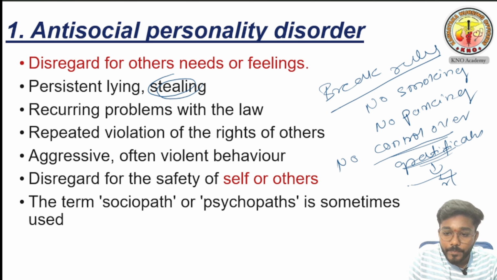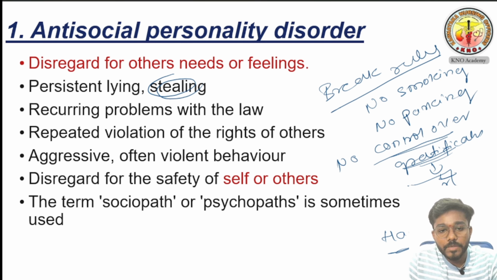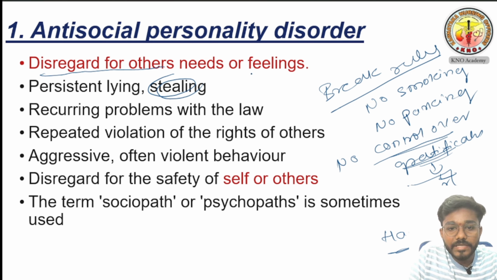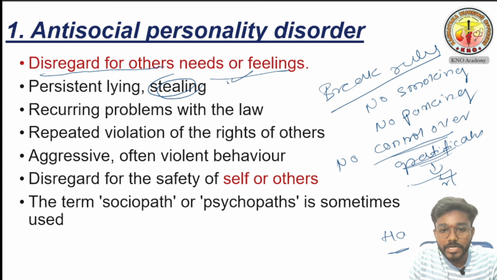And the more important thing is harm others for his own benefit. He is going to break others' legs for his own benefit. This is the main thing you are supposed to remember about antisocial personality disorder. Another thing we are going to discuss is his disregard for others' needs or feelings. He is not worried about what others need or what their feelings are. This person is also persistent in lying and stealing. He is ready for stealing because he wants to fulfill his gratification.